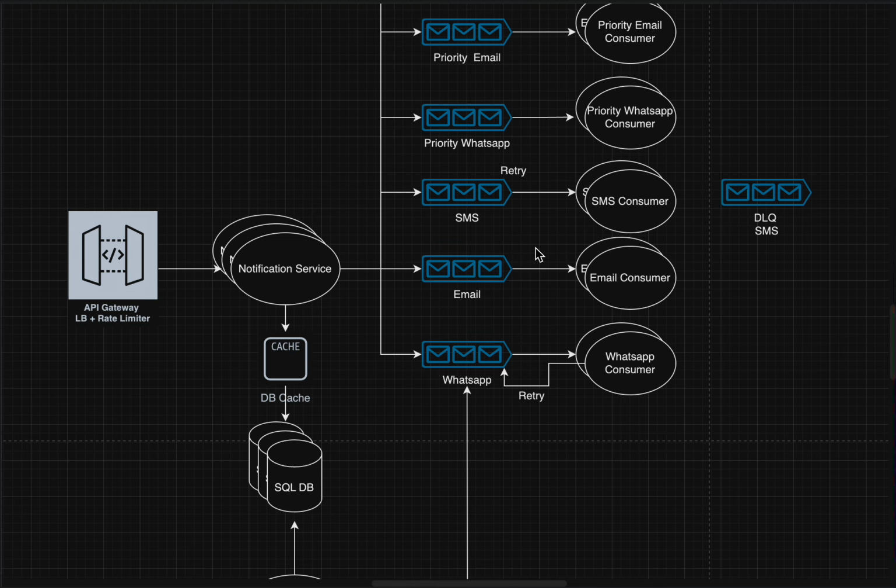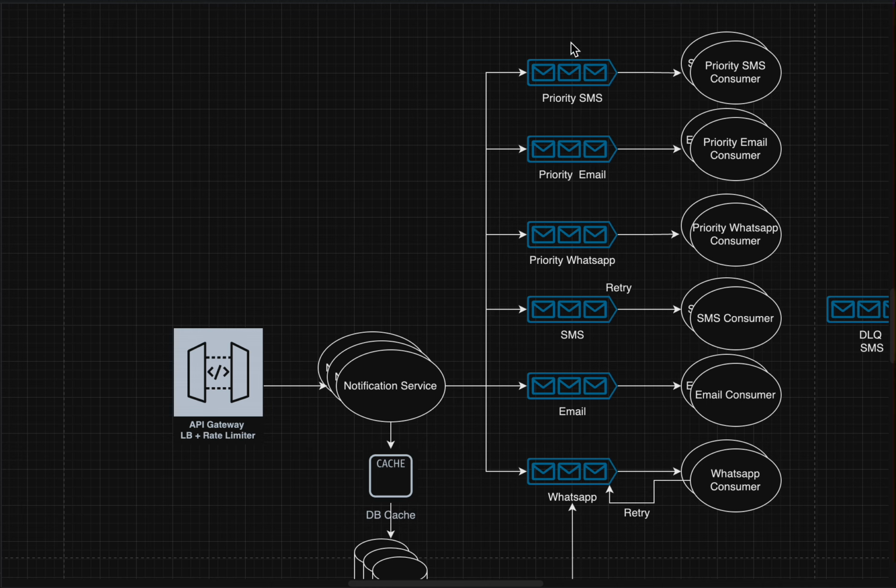Now you can say that every queue will have a dead letter queue. I will say no, we don't need it for everything. There are some priority notifications, like the OTP service. Do we really need a dead letter queue for OTP?